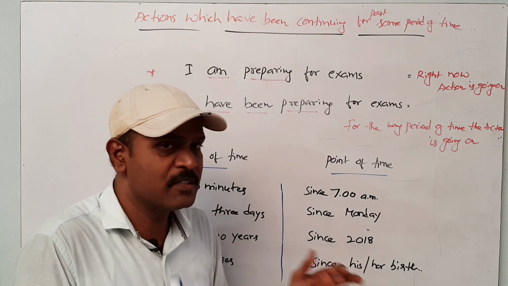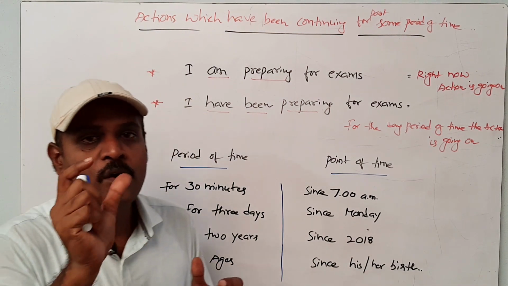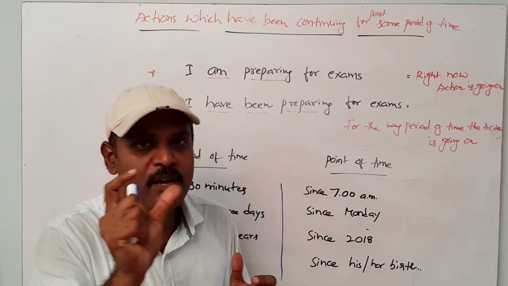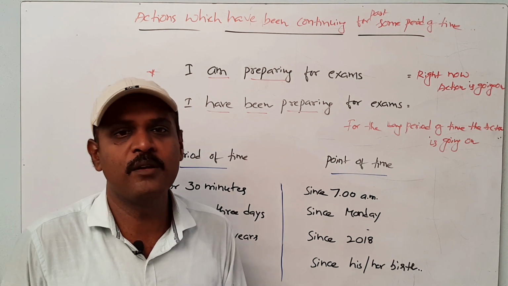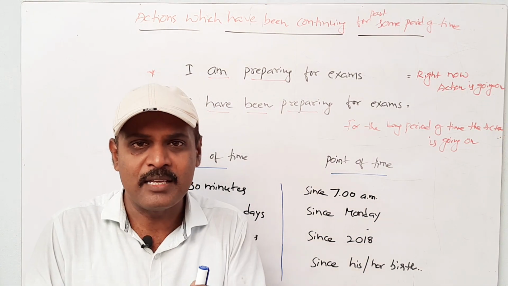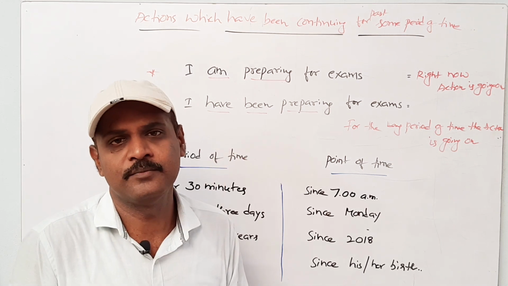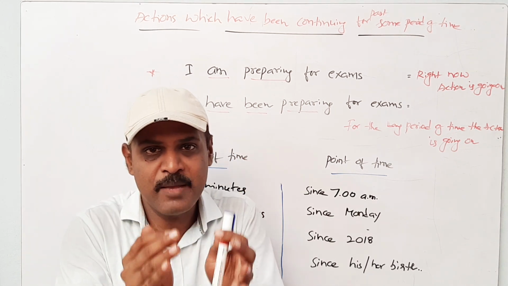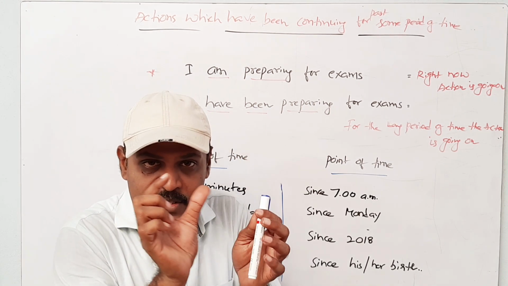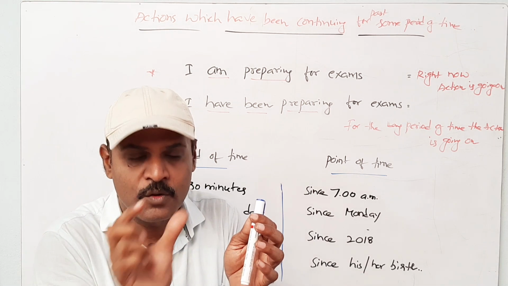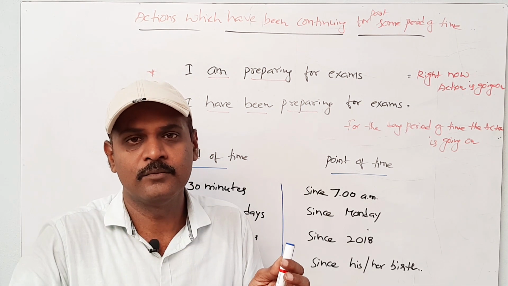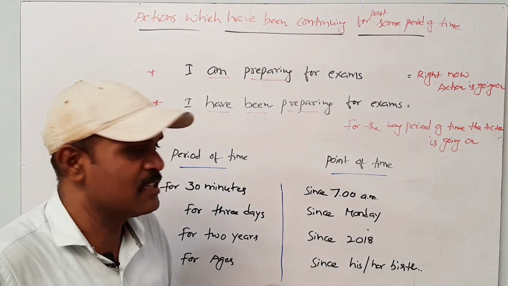Since plus, additionally, we have to say one particular action. For example, we have not been talking since he met. That means since he met, at that point, since that point of action, we have not been talking. So at that point of time also, we use since.